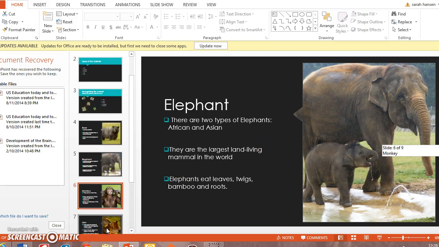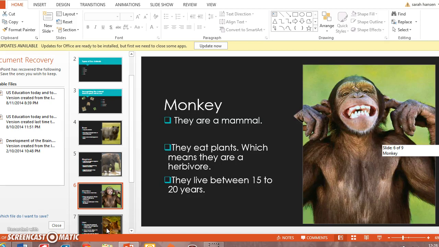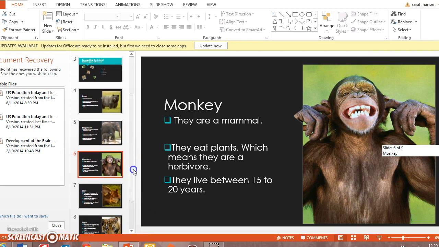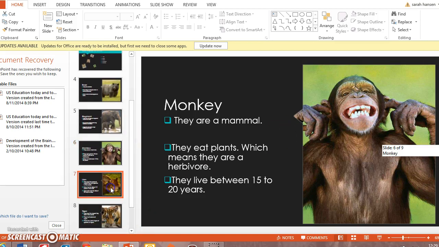Onto the monkey. Like I said, this is the monkey, and they are also mammals. So a lot of these are mammals. They are also herbivores, and they live to be between 15 and 20 years. Now that's depending on if they're living in a zoo or if they're wild animals, but in a zoo that's about the time they live, 15 to 20 years, and I believe that's a pretty long time for an animal. But yeah, so that's another thing we'll be learning about, is how long they live and a few other things like what they eat.